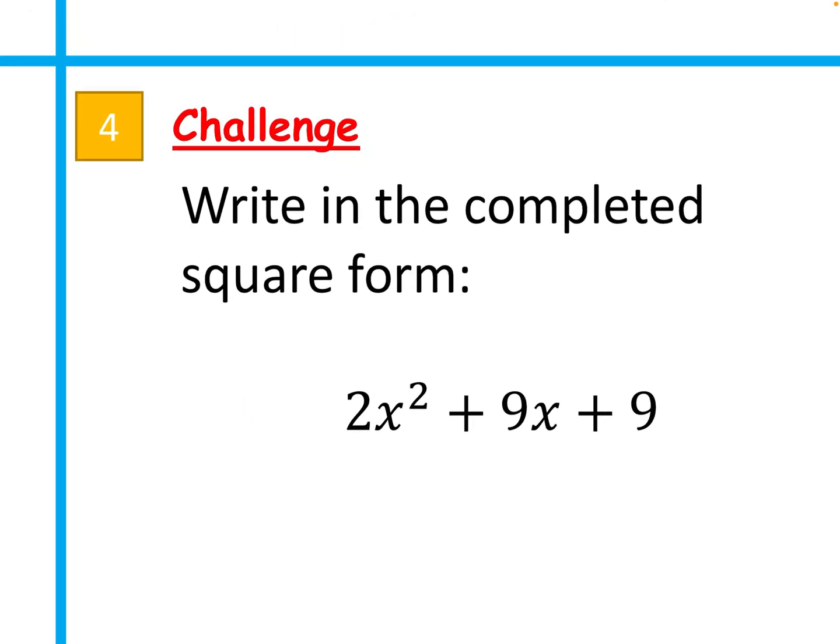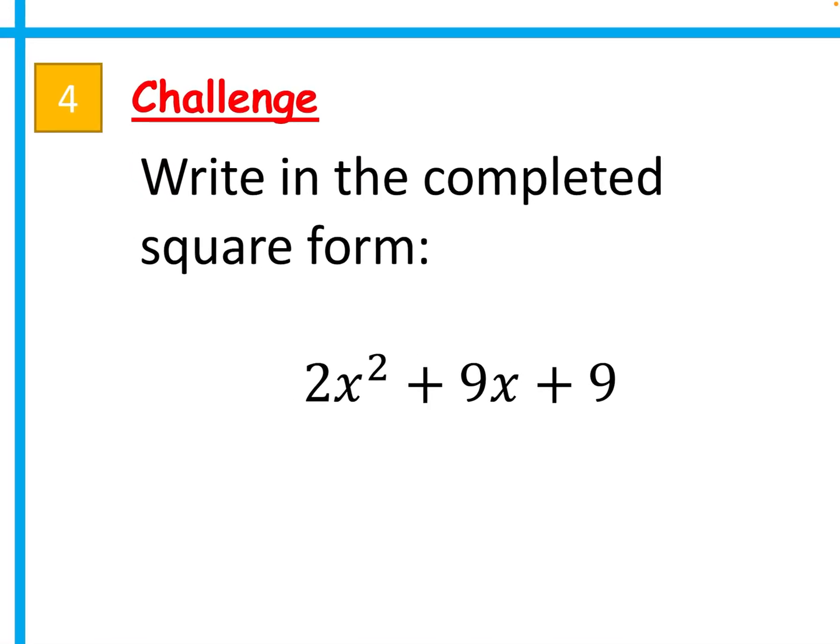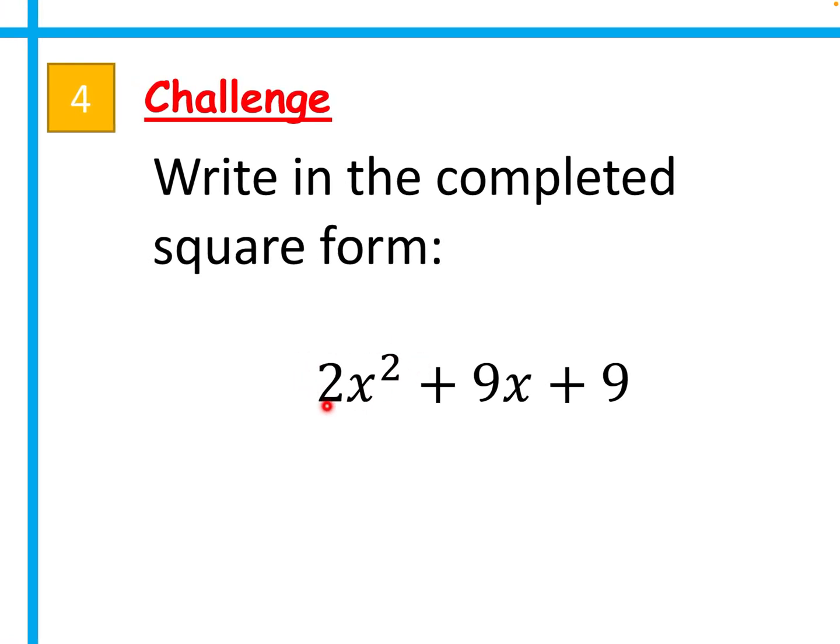Having a look at question 4 now. Now this one, because it has a coefficient of x squared, I'm going to have to factorise it first because I want this to look like just x squared. To do that, I'm going to take out a factor of 2. And I like to write big square brackets to help me here because there's quite a few brackets involved as we go through. Factorising out 2 from this term just leaves me with x squared.